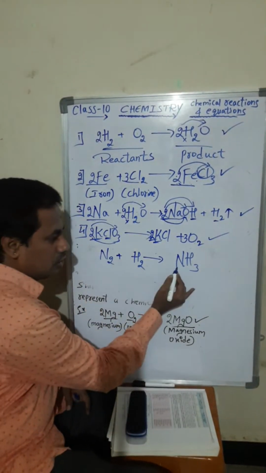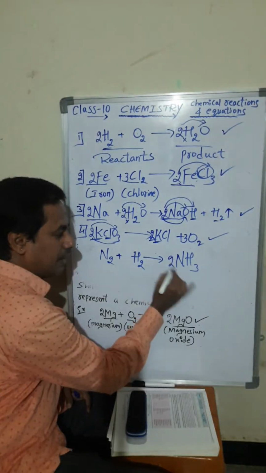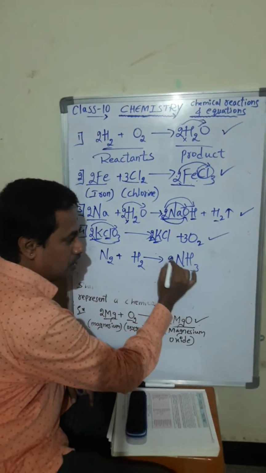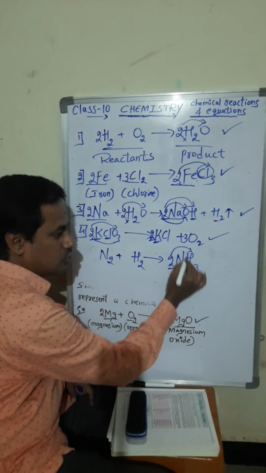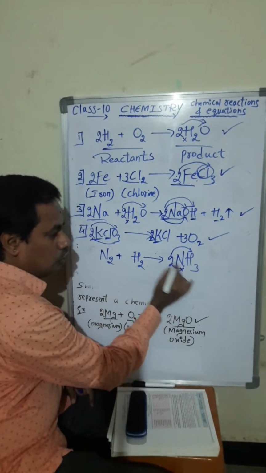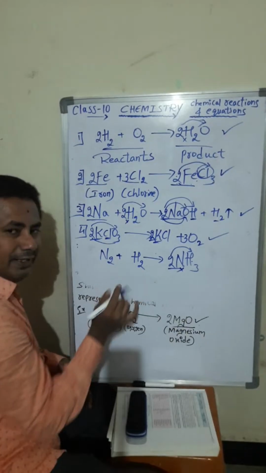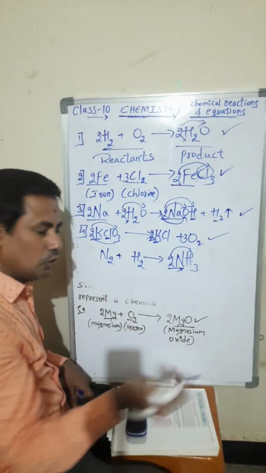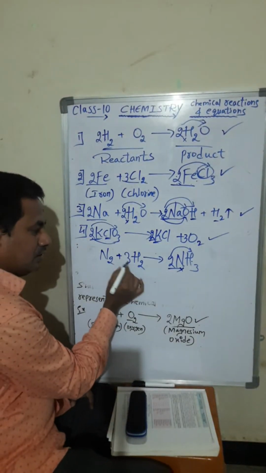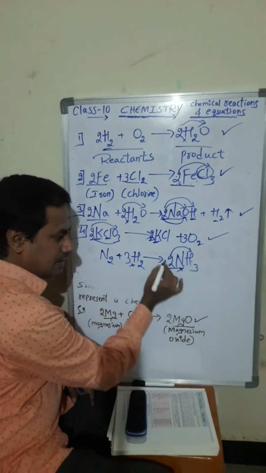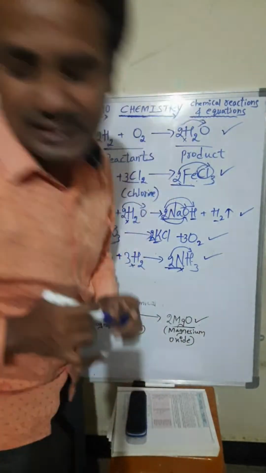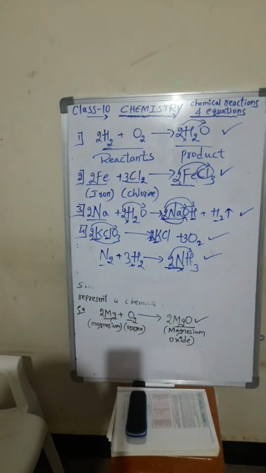Yes, 2 nitrogen but only 1 nitrogen. So what we have to make? 2. 2 nitrogen, 2 nitrogen. As I already told you, if I have written 2 here, it belongs to this one also. So 2 3s are 6 hydrogen. Here only 2 hydrogens are there. To make it 6, what we have to do? 2 3s are 6. So 6 hydrogen, 6 hydrogen, 2 nitrogen, 2 nitrogen. It is balanced. Are you getting it? Understanding? Chemistry is an easy topic. Yes, very nice.